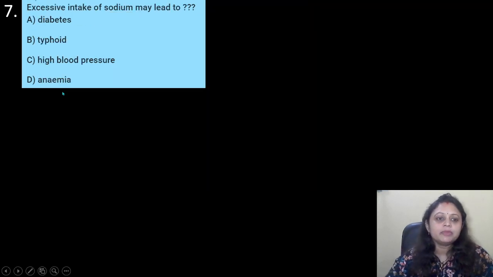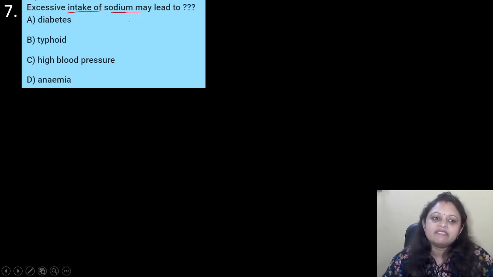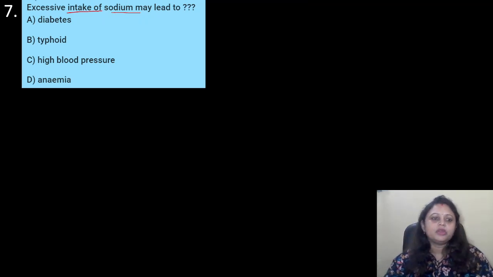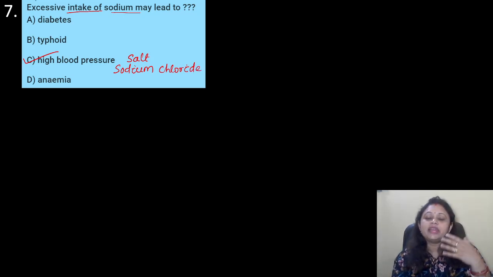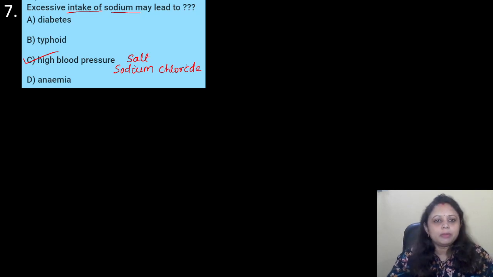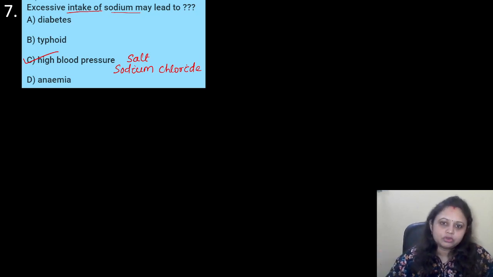Coming to the next question, excessive intake of sodium may lead to. Options are A. Diabetes, B. Typhoid, C. High blood pressure, D. Anemia. So excessive intake of sodium, it leads to high blood pressure. When we take more amount of salt that we consume, it consists of sodium chloride mainly. So due to the excess intake of sodium, it leads to high blood pressure. So if someone is having high blood pressure, then they should avoid taking more amount of salt.